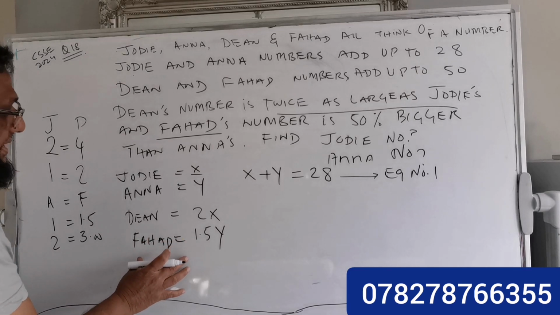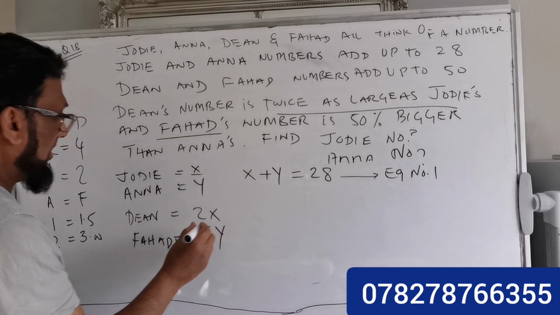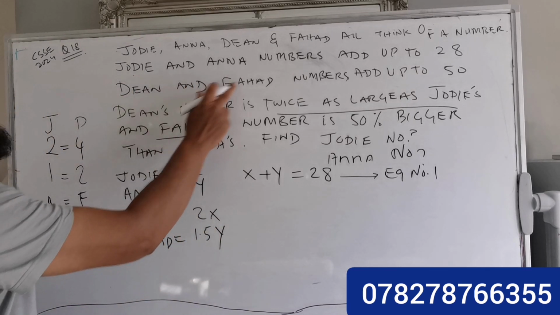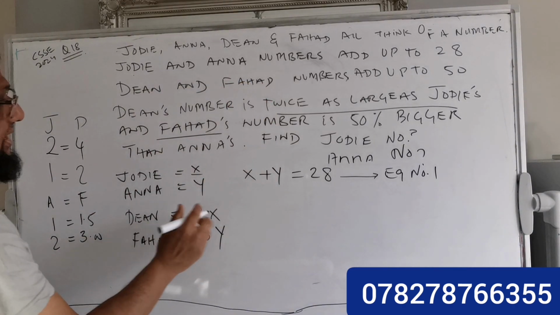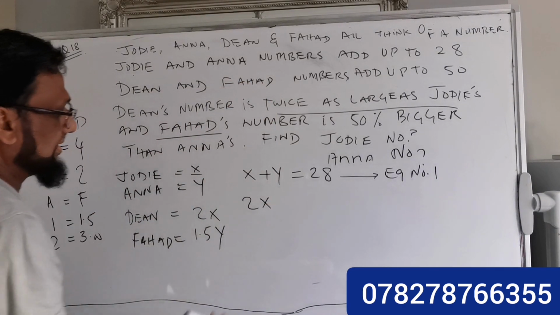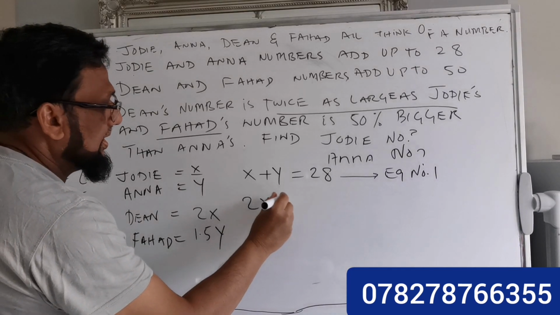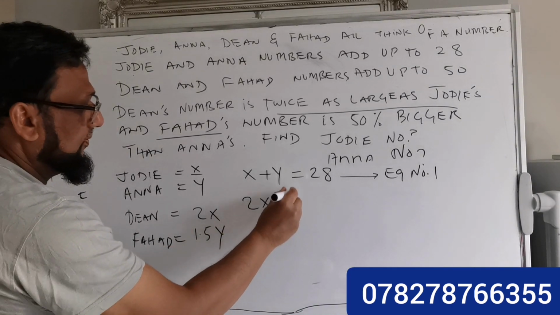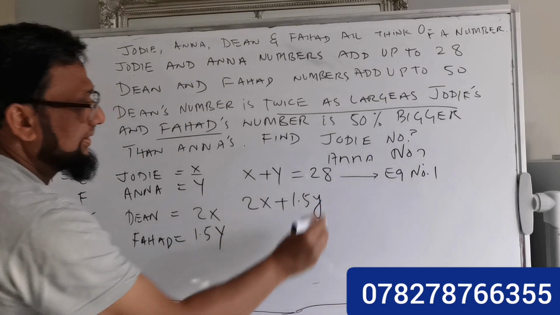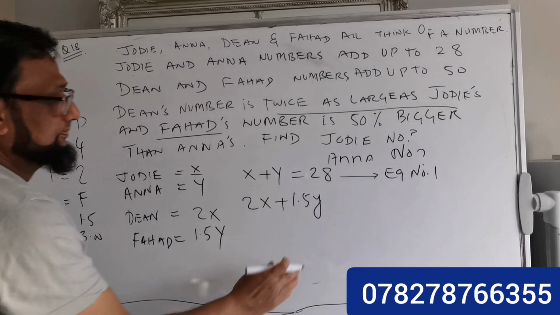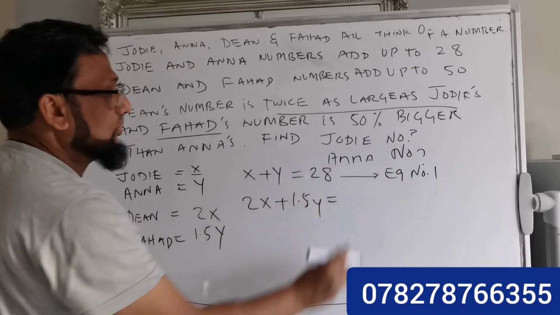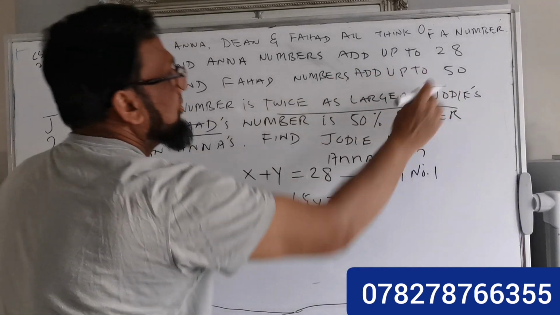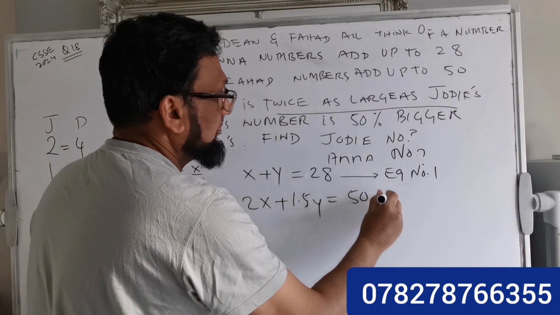Now it says Dean and Fahad. So Dean equal to 2x, and Fahad is 1.5y, and the sum is equal to 50.